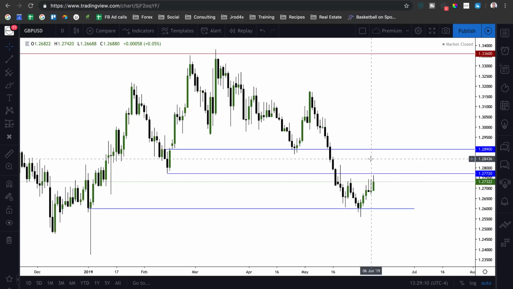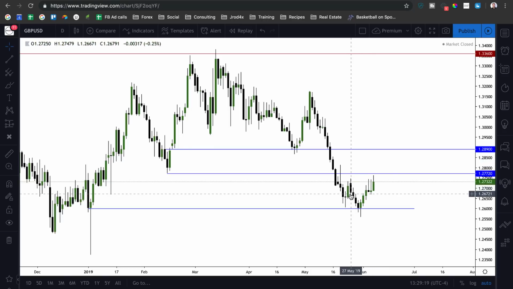But overall, we are switching to a bullish stance again on foreign currency. So I just want to make sure you guys are clear on that. So I'm going to be looking for buy setups on all of these pairs here. So euro dollar, British pound, looking for higher prices.